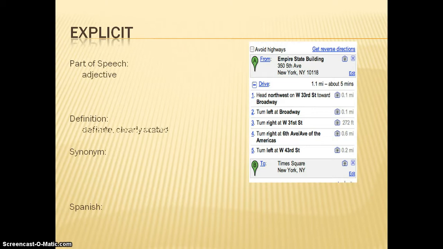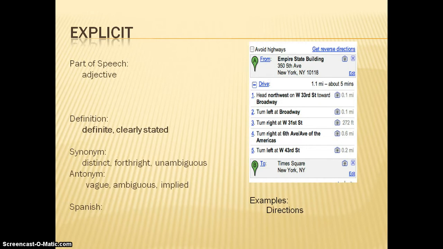Explicit. Explicit is an adjective. It means definite or clearly stated. So if you are anything like me, you need explicit directions when driving somewhere. You need them to be exact so you know exactly where to go. Teachers often give explicit directions so that the students know exactly what is expected of them.